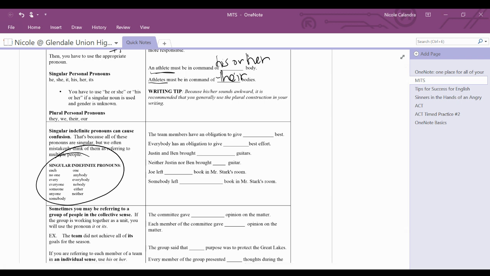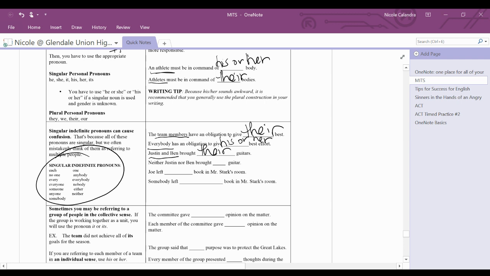The team members have an obligation to give blank best effort. So team members, that's definitely plural. So we're going to use the plural pronoun, which is their. Everybody has an obligation to give blank best effort. Okay, that is singular. So we're going to want to use his or her. His or her best effort. Justin and Ben brought blank guitars. Okay, Justin and Ben, definitely plural. Their guitars.